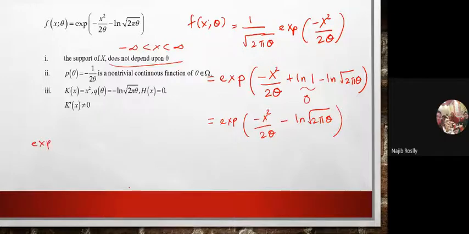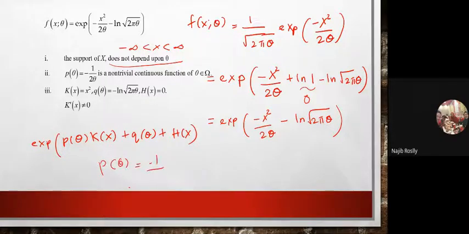Second, we will try to write it down in terms of the exponential form: exponential p theta k x plus q theta plus h x. Now if you compare, your p theta is negative 1 over 2 theta. Your k x is equal to x square. Your q theta is negative ln square root 2 pi theta, and then your h x is equal to 0.